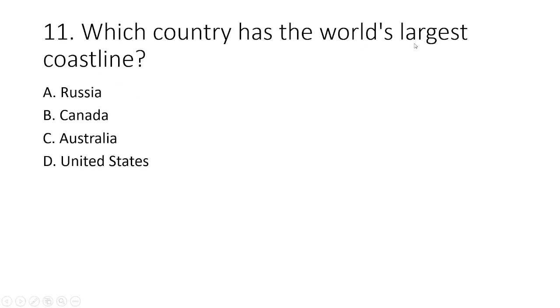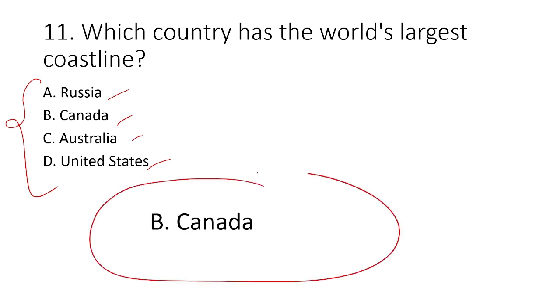Which country has the world's largest coastline? Okay, largest coastline out of these 4 countries. So the options are, you can see, and the correct option is option B, Canada. Canada has got the largest coastline in the world. Okay, coastline in the world, Canada is the answer.